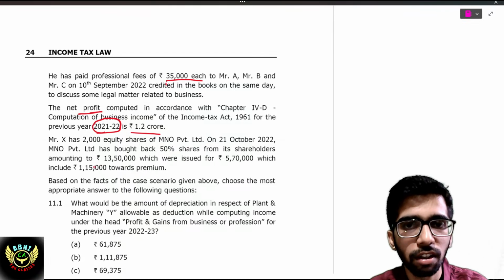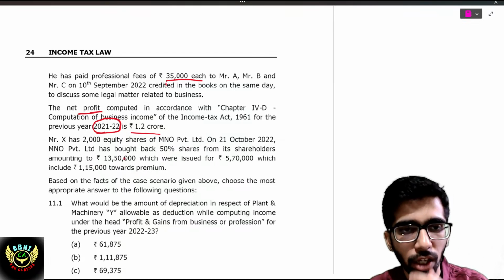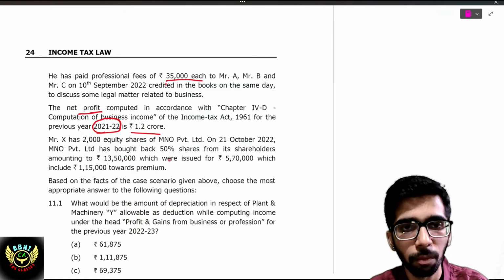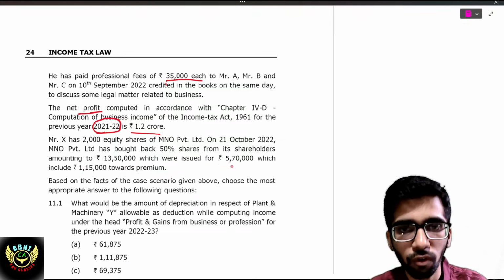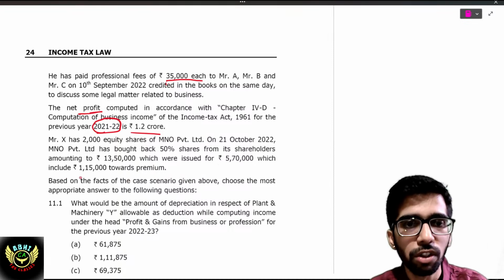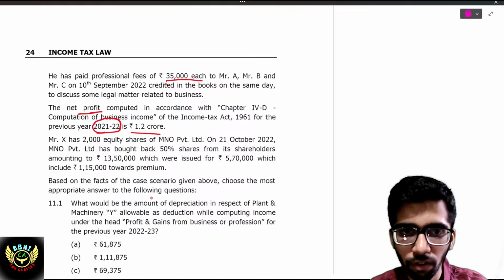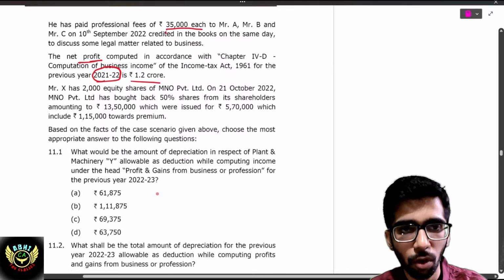On 21st October 2022, MNO Private Limited has bought back, that is the buyback concept, 50% shares from its shareholders amounting to 13,50,000, which were issued for 5,70,000, which includes 1,15,000 premium. Based on the facts above, choose the most appropriate answer.